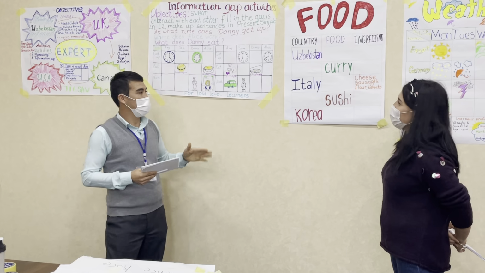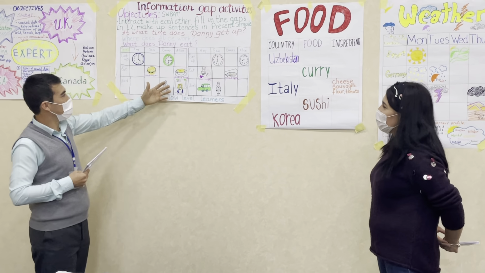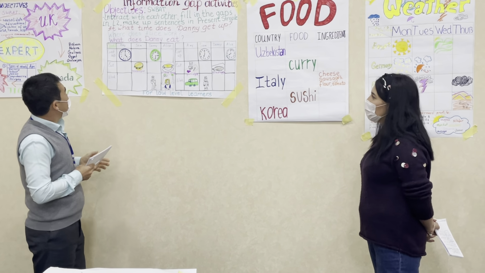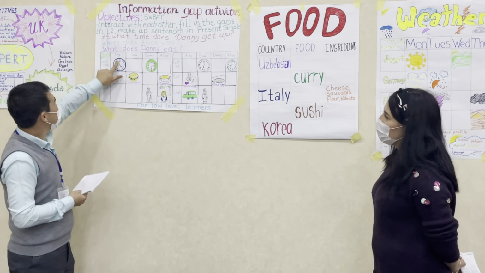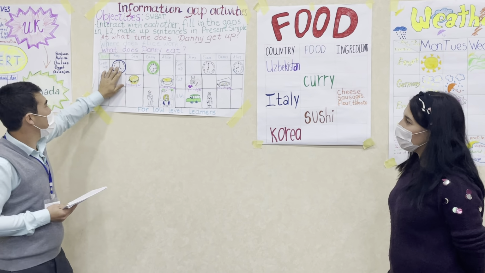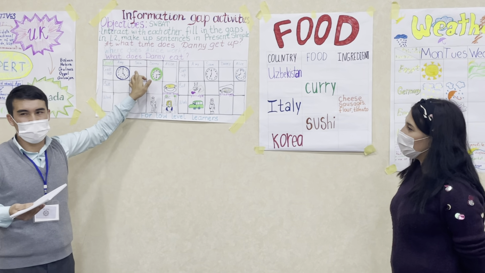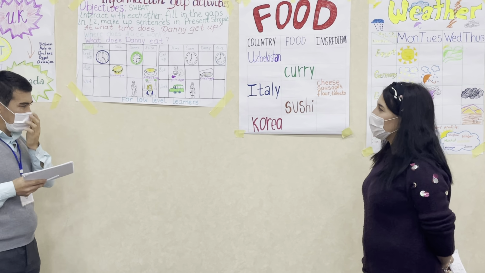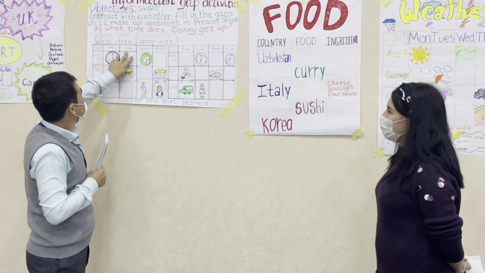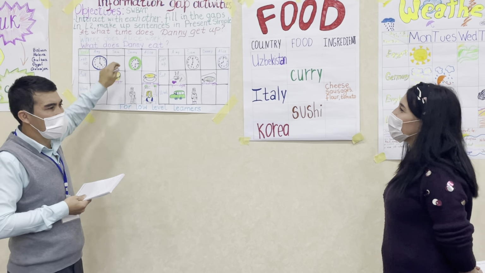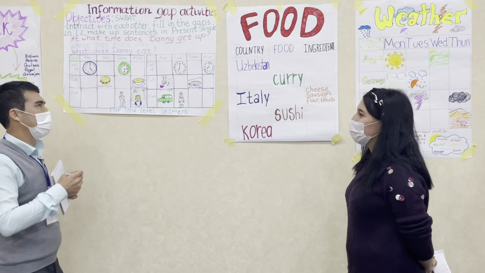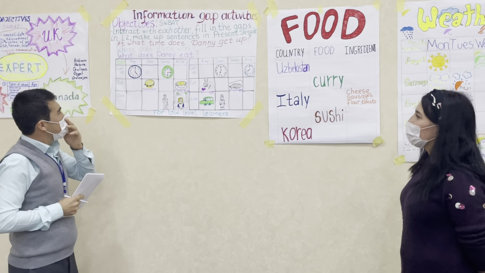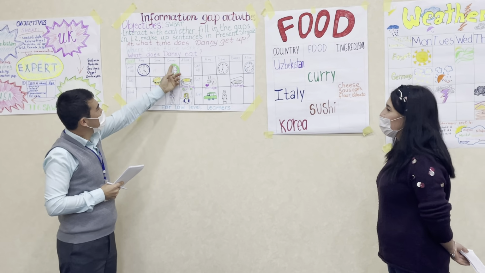Okay. She's my pair, and she has this side, and I have card A and she has card B. I know Emmy gets up at 5 o'clock every day, but I don't know when Sam gets up. But my partner knows about it. Good. So Mahira, when does Sam get up? Sam gets up at 11 o'clock. Yes. Okay.